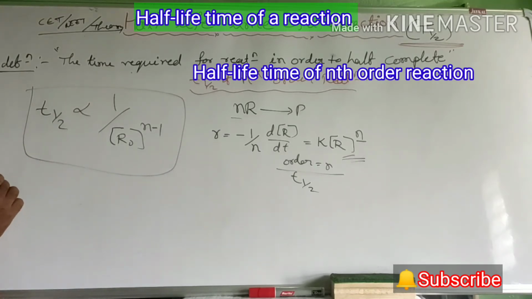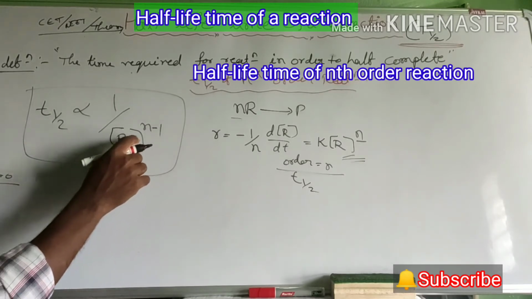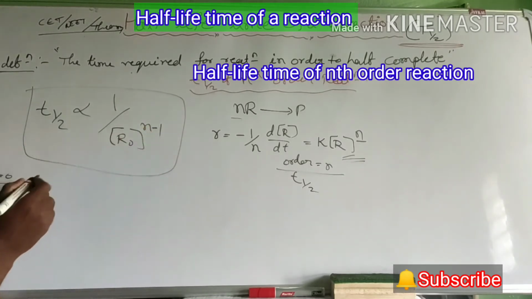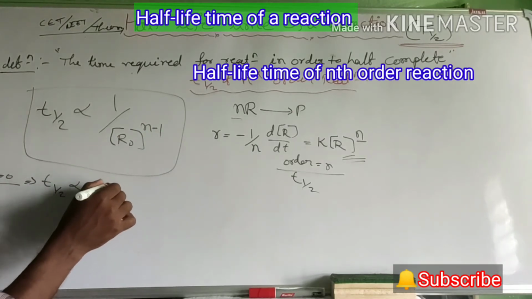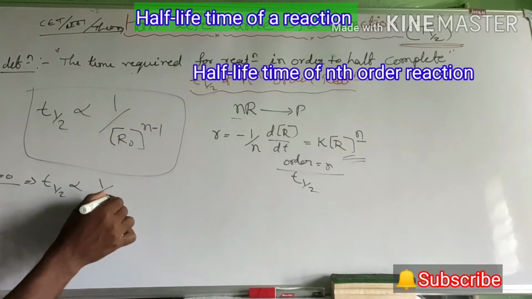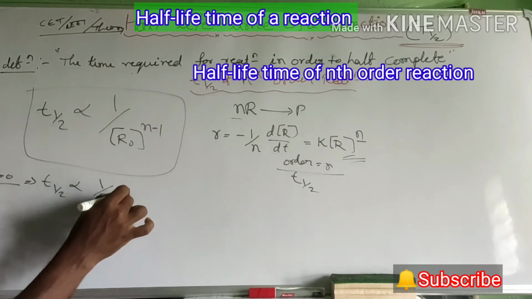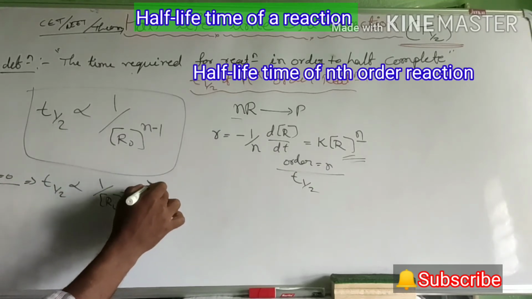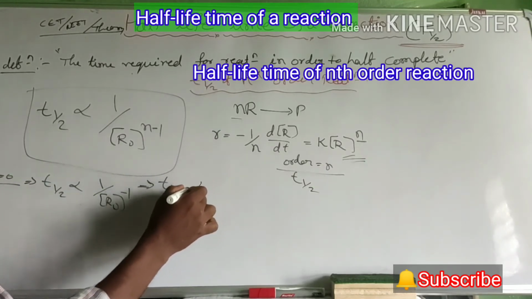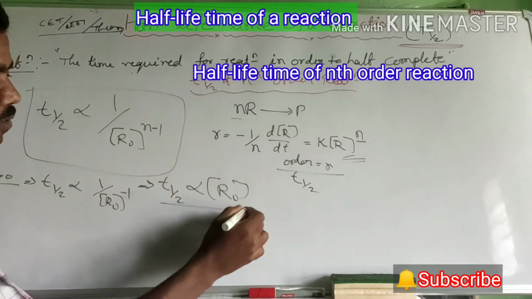Okay, first substitute n equal to 0. N equal to 0 means zero order reaction. Here T half is proportional to 1 divided by R naught to the power 0 minus 1, which means minus 1, right? R to the power minus 1 goes to the numerator. Therefore T half is directly proportional to R naught concentration. Yes, right? We derived this just now.